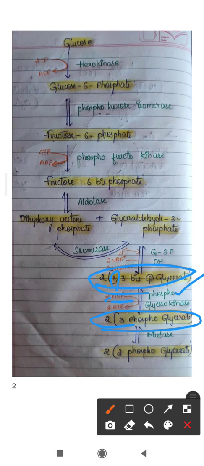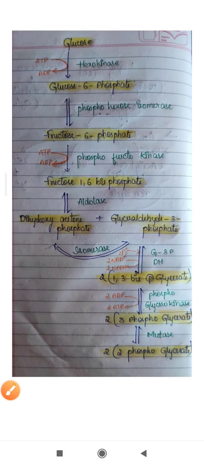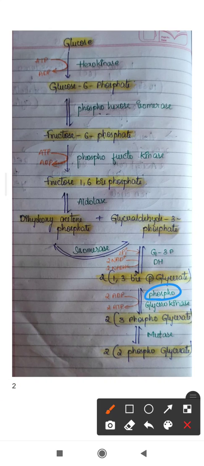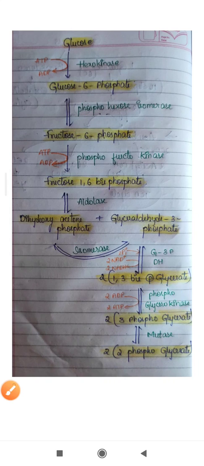So two ADPs will be receiving two phosphates to form 2 ATP. Okay. So here the phosphate will be donated to the ADP, forming ATP. So the enzyme phosphoglycerokinase will be catalyzing the reaction and it forms the ATP here.